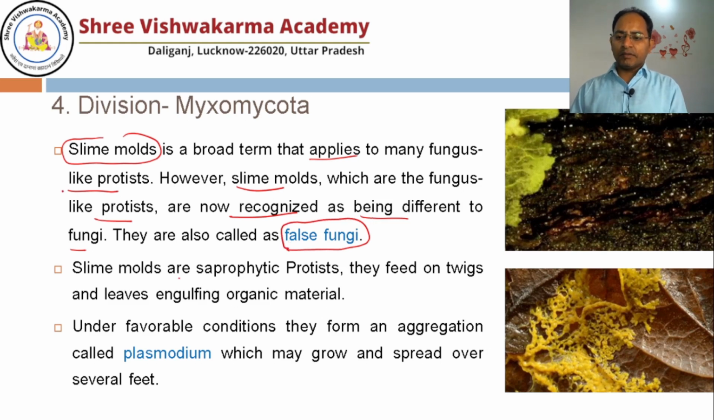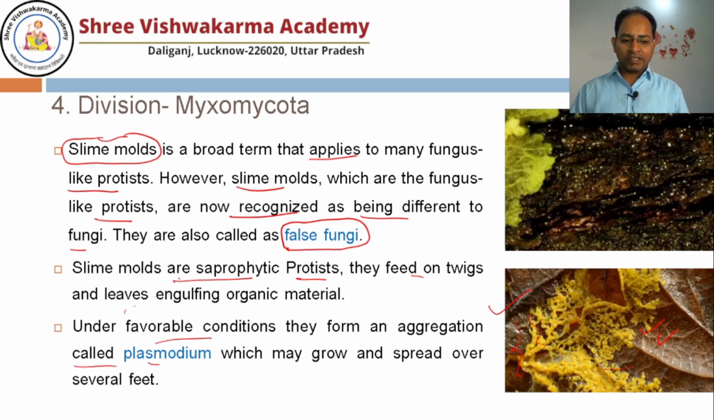Slime molds, let's understand the meaning of slime. Slime means chipchipa, the sticky mold. So slime molds are saprophytic. They feed on twigs of the plant or leaves of the plant. Mainly the colony they form during the rainy season, where there is plenty of water and humidity in the air. So under favorable condition, they spread and aggregate, and up to several feet you can see.